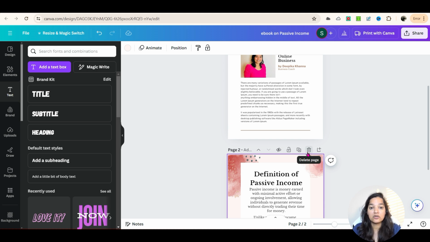Okay, once your ebook is ready, you download that ebook and you can put it in a Word document, edit it, whatever you want to do, and then you can upload it on KDP, or you can just use it as an exchange of your email addresses.